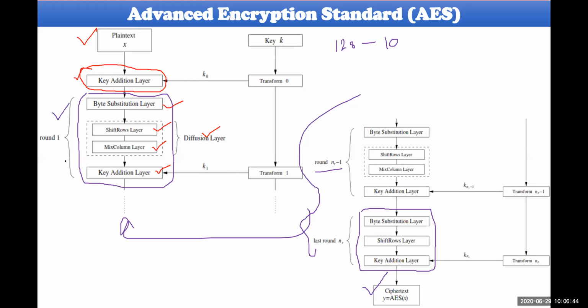For 128 bits, up to 9 rounds we have to use the same number of layers for encryption. And in the 10th round, we need to eliminate the mix column layer. After doing these 3 layers, the output will be called your ciphertext. Okay.